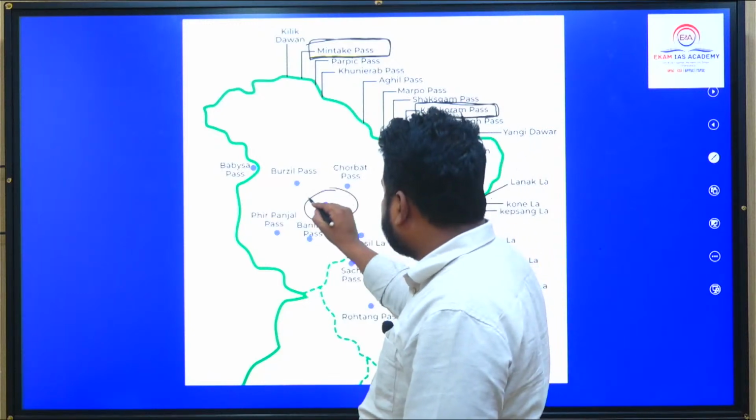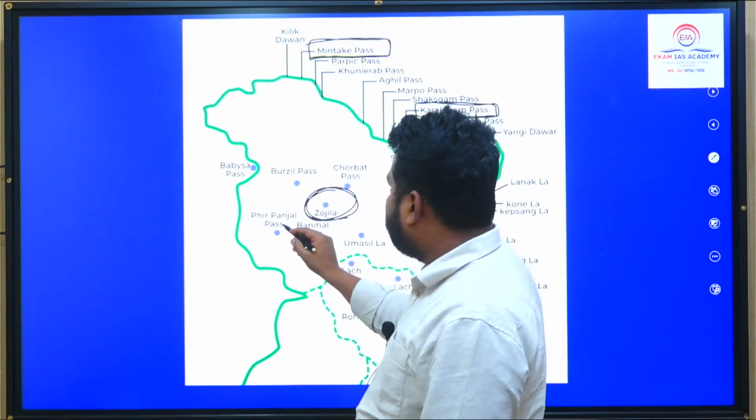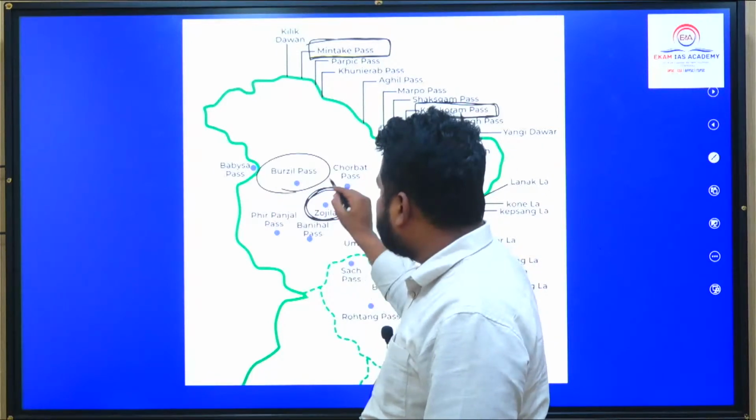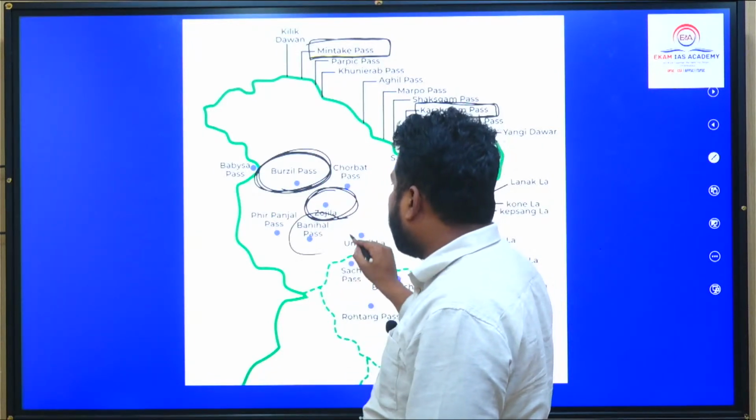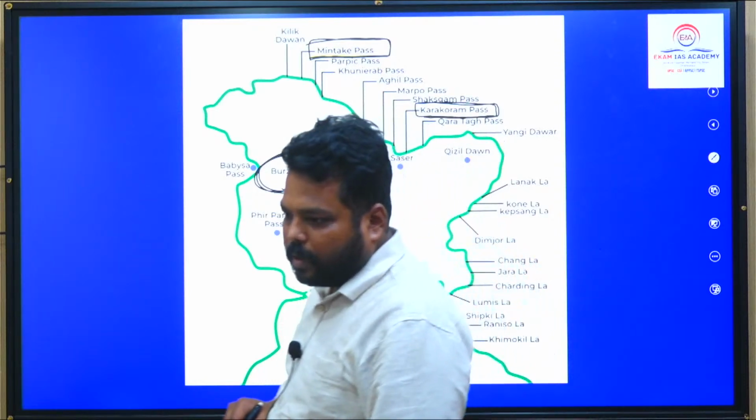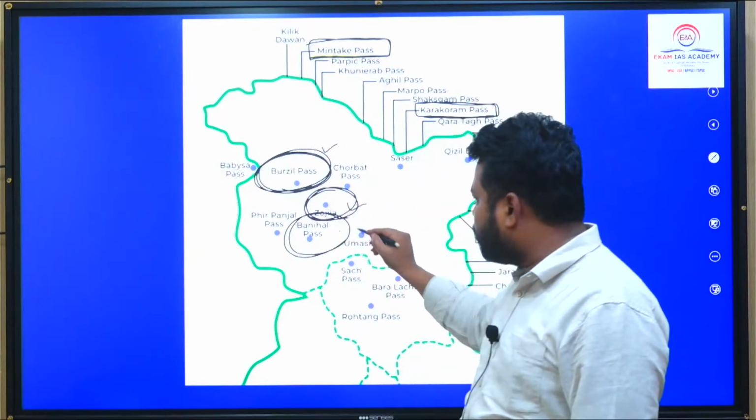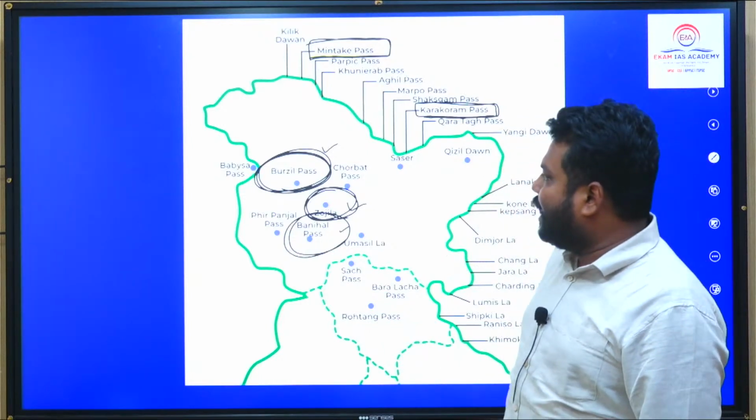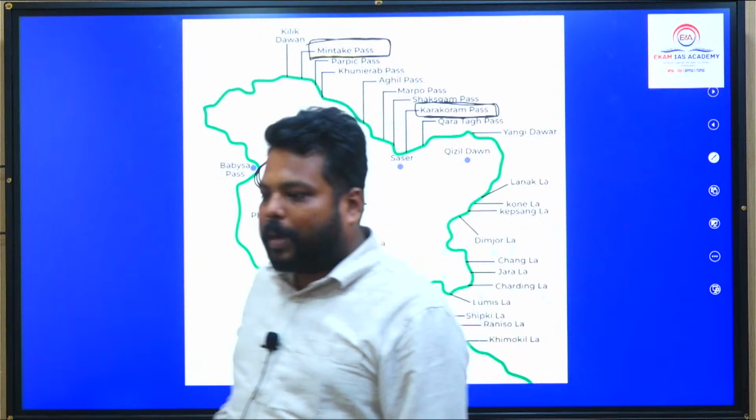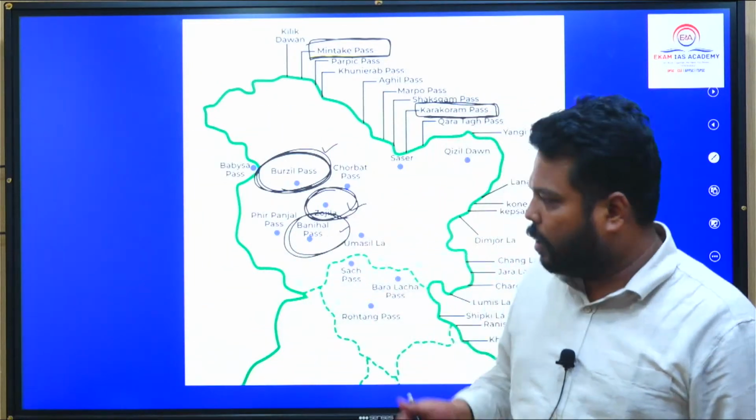Jojila Pass, very, very important. Burzil Pass, very, very important, in the Kashmir location. Banihal Pass. All these passes. See, my guess is Burzil Pass, Jojila Pass, Banihal Pass. What UPSC generally tends to do is give these particular passes. Already, many times they have asked this question.